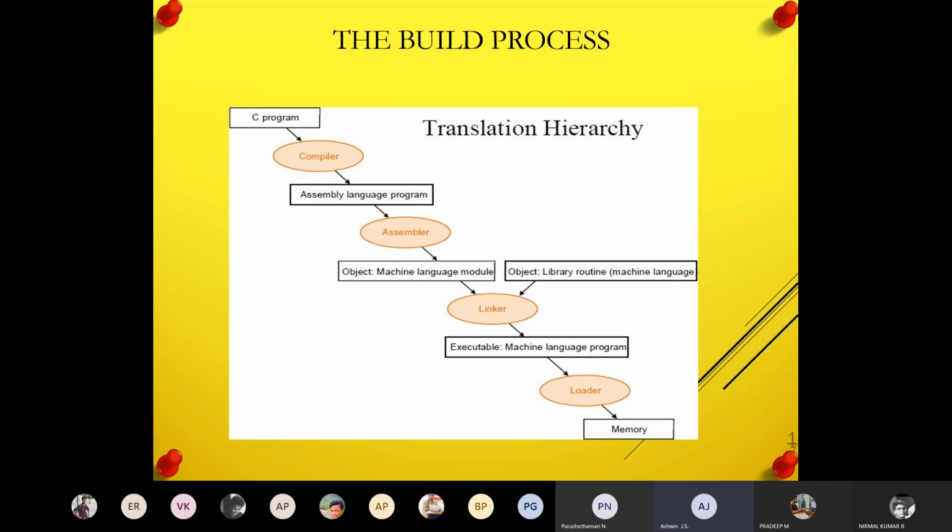So the assembler will convert the assembly language program, which is called the intermediate language, into your machine language module. That machine language module is called your object. Do you know what the source file is and what your object file is? The object file is nothing but machine language, which is understood by the machines.